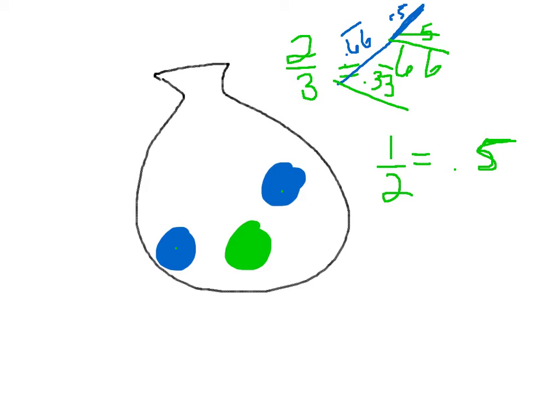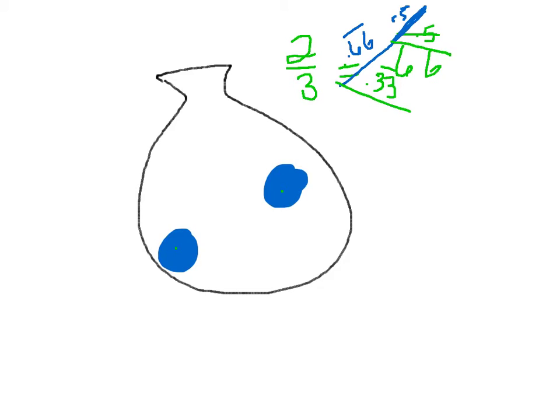Now, what are the chances if we picked a green in the first round? What are the chances that the second one would be a blue one? Well, it's a 100% chance, so it's a 1 right here. And then the chance that it'll be a green on the second draw, well, there aren't any greens, so it's a 0% chance. So you can put a 0 here.